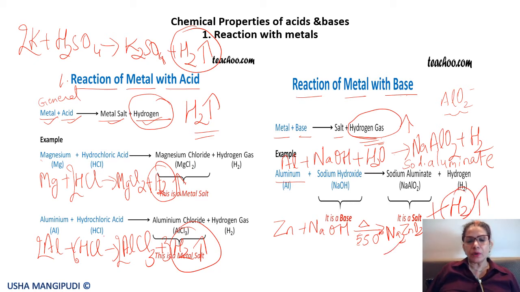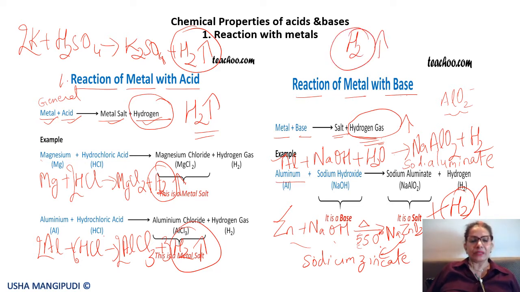So this compound is known as sodium zincate. So this happens in the presence of heat. So this way a few metals react with bases to form the respective salt, and hydrogen gas is released. So in both cases, whether it's an acid or a base, they react with metals to give hydrogen gas. Very, very important. Hydrogen gas is released whenever an acid or a base reacts with metals. Okay?